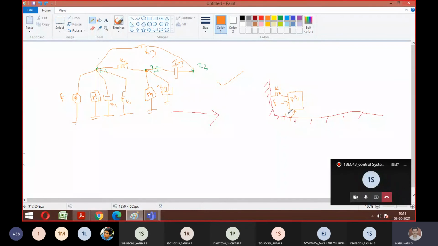Or how else can we connect? I can connect one dashpot also between these two. So both are the same only. Is it the same? Yes, sir. So either you can write like this, or just write an arrow mark, or you can write it in this way also.